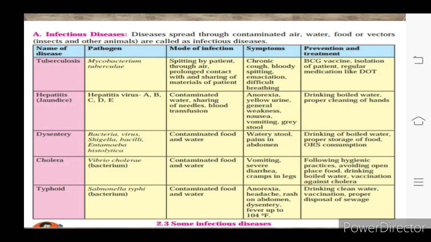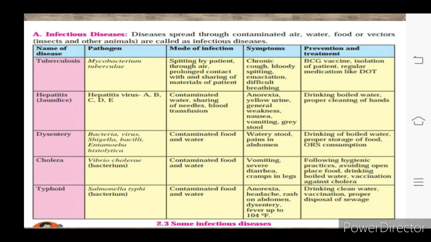Now symptoms: anorexia, that is feeling lack of hunger, yellow urine, general weakness, nausea, vomiting and grey stool. These are the hepatitis symptoms. Now, hepatitis is prevented by drinking boiled water and proper cleaning of hands. These are the precautions. If we take them, then we can avoid hepatitis disease.